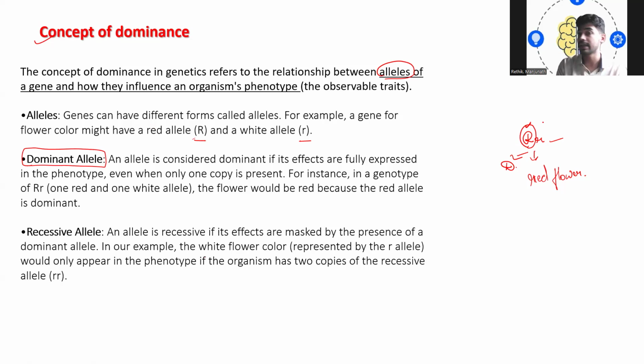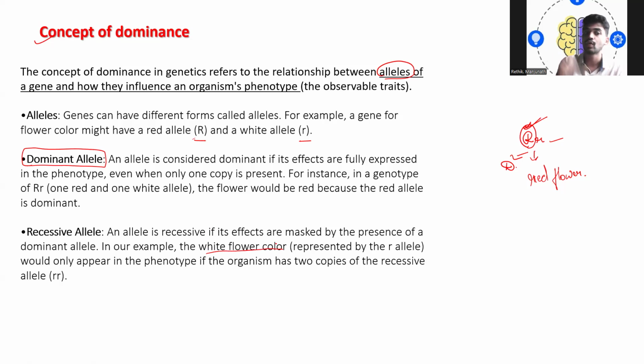It has not completely vanished, because in the F2 generation we are going to see its character reappearing, but in the F1 generation it has been masked, not expressed in that generation because of the presence of this dominant allele.